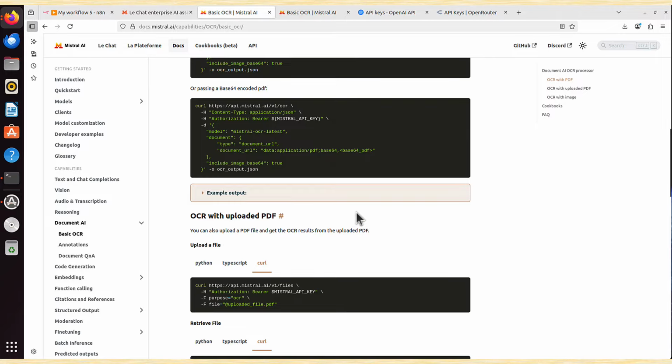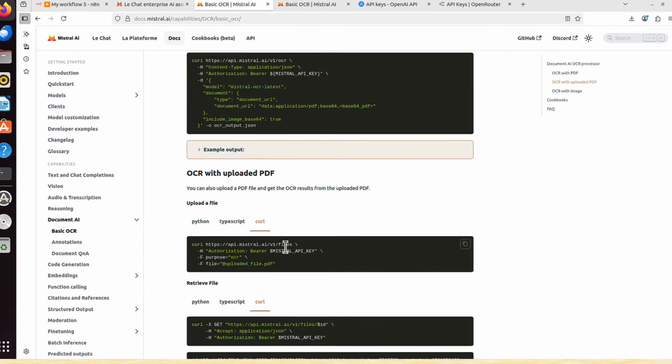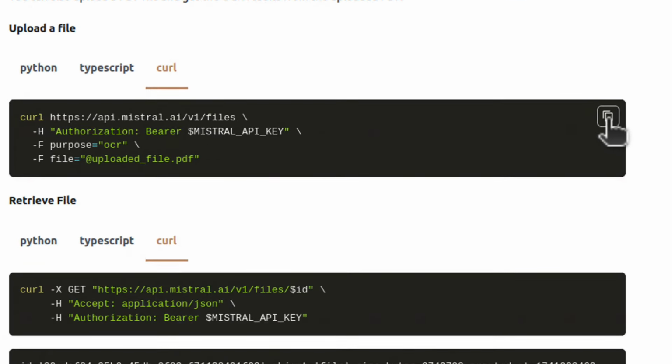And you might guess it, we will need that upload a file. And we need that curl code. Why do we need it? You will see. There is like this gray little icon that will let you copy everything. So let's use it. I will just click on that to copy everything.